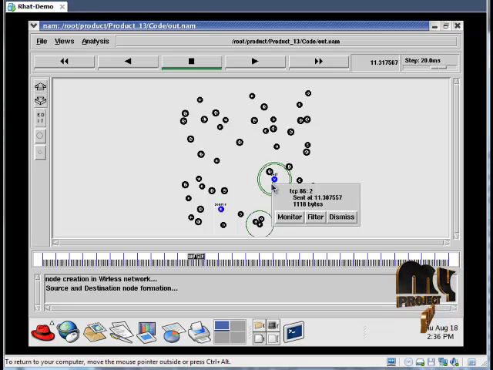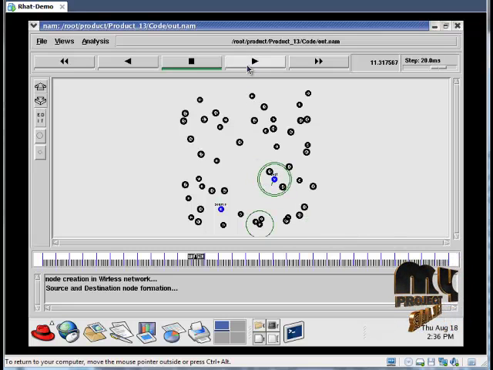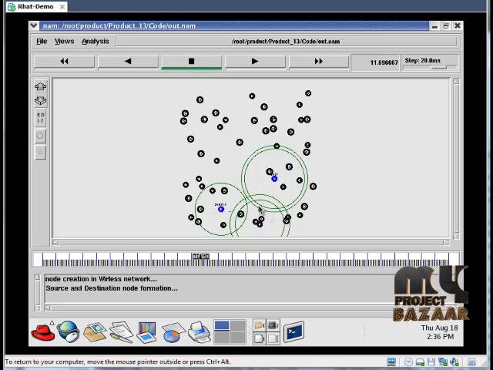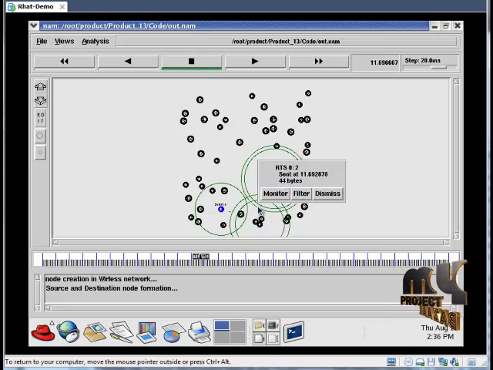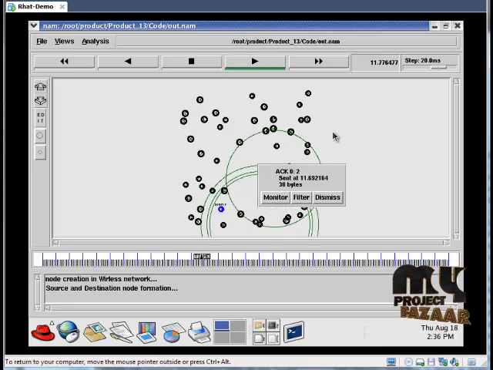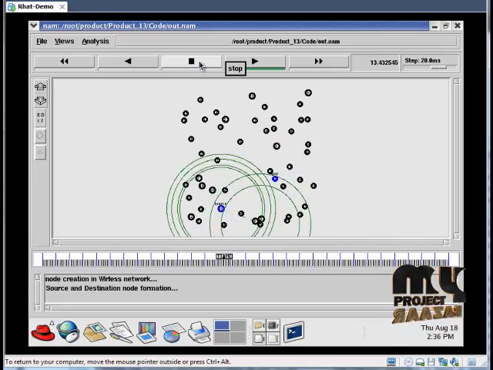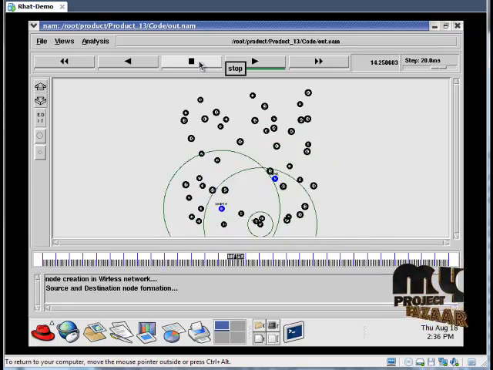We have processed the three-way handshaking process. So RTS, CTS and acknowledgement messages are sent via these circles. So this is our RTS message and this is our acknowledgement. Each packet has a different acknowledgement and is sent at a different time. So the protocol information is also shown in this place.